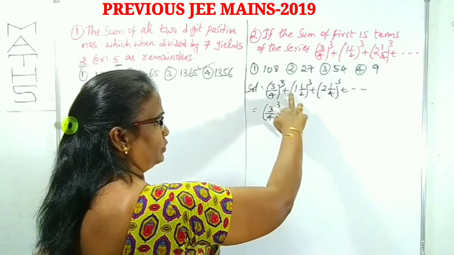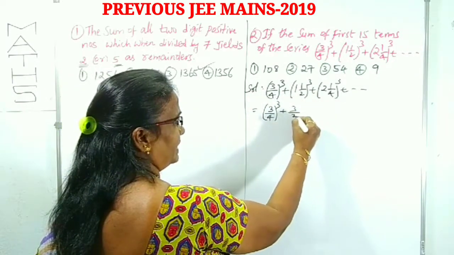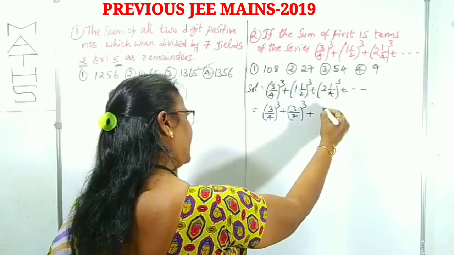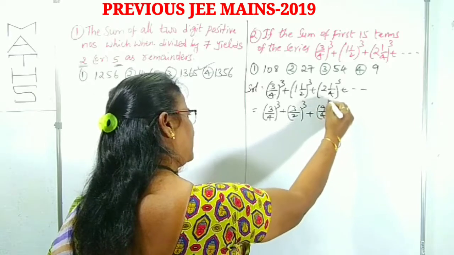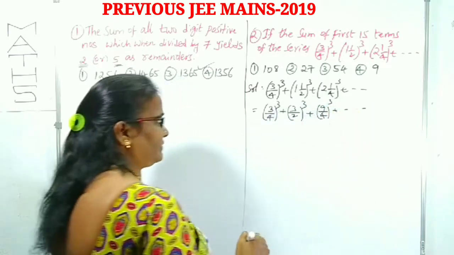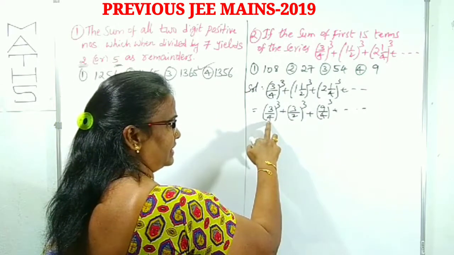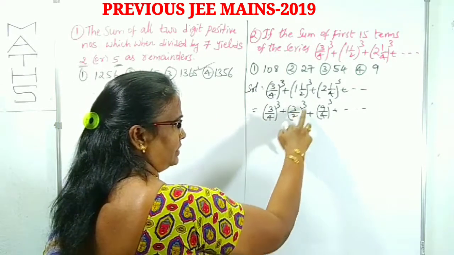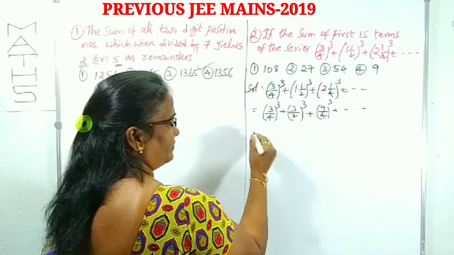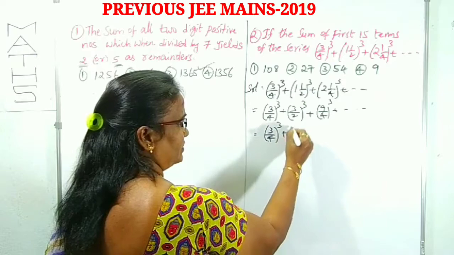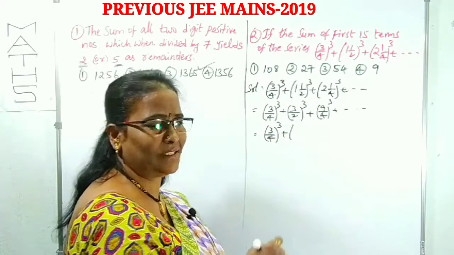2 into 1 is 2, 2 plus 1 is 3, 3 by 2 whole cube; plus 4 into 2 is 8, 8 plus 1 is 9, 9 by 4 whole cube, and so on. We can get the idea about the first and third term. Then the denominator is 4 under the cube. To reduce this, it is also 4 for the sequence.